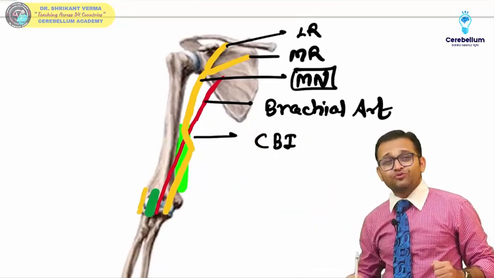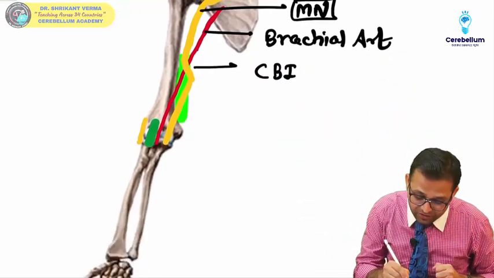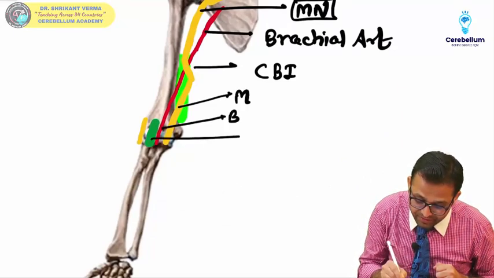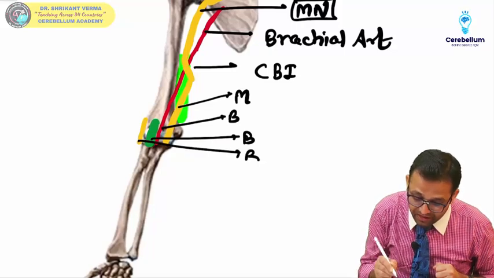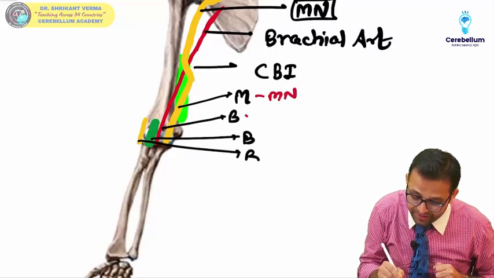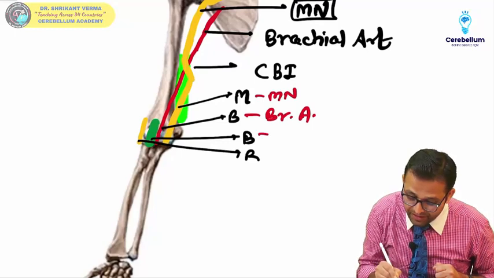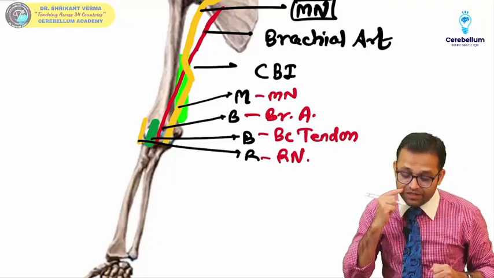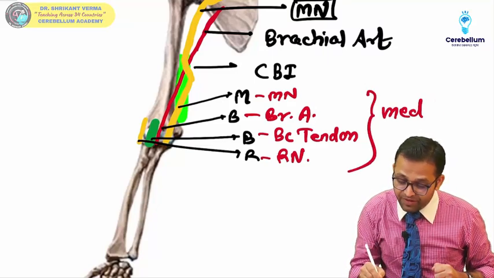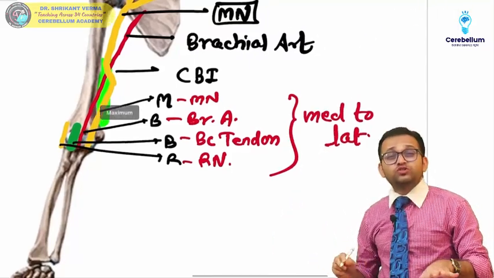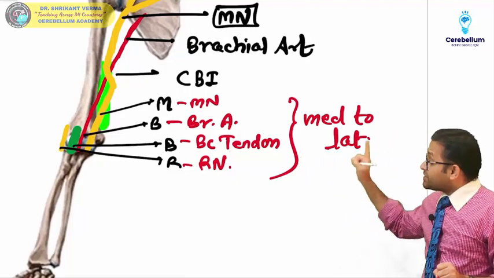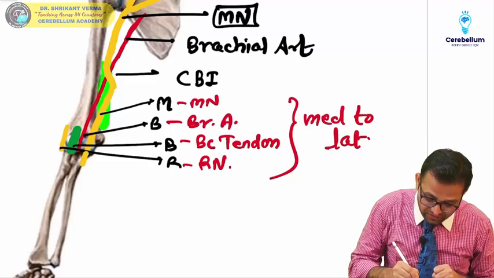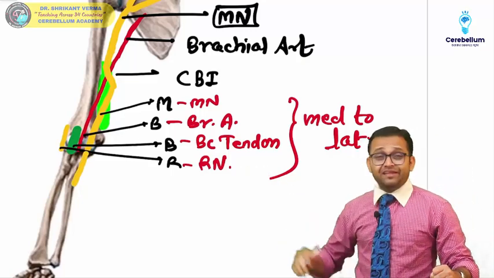Very important viva question. And here in the cubital fossa, we all are aware, sir, relation is M, B, B and R. Sir, M for median nerve, B for brachial artery, B for biceps tendon, and R for radial nerve. These relations are from medial to lateral. Better no excuse. सोते जागते उठते बैठते खाते पीते ये याद रहना ही चाहिए. Now this nerve is running in our forearm anterior compartment.